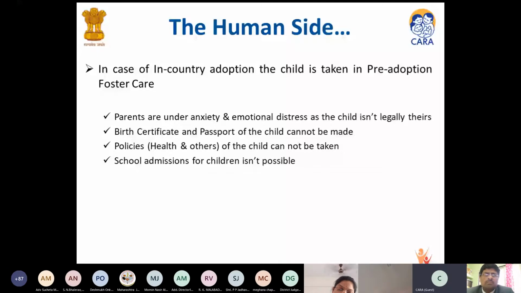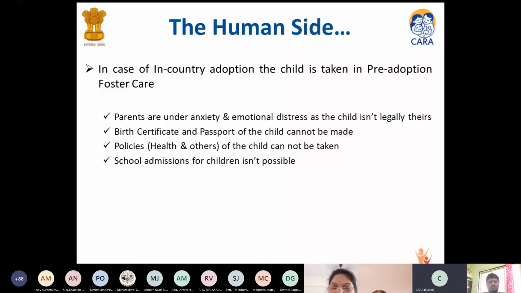So it's a sincere request that, within the 2 months timeline, after satisfying themselves with all the provisions, the judiciary may provide the adoption order in the stipulated time period. The birth certificate and the passport of the child cannot be made until the order is received. No policies, health, and other benefits can be given to the child. The parent cannot say to the child that the order hasn't been received.